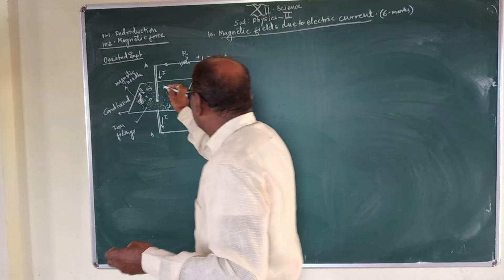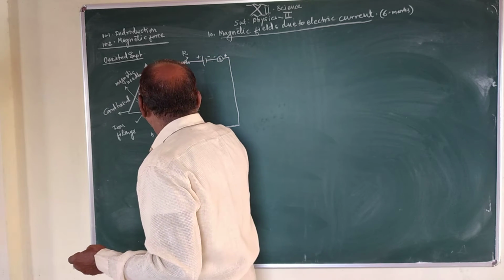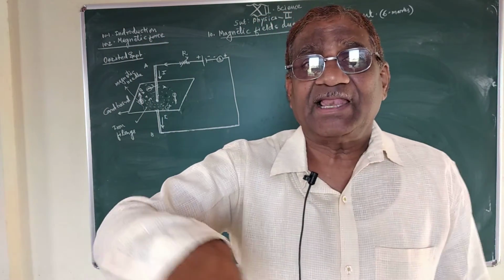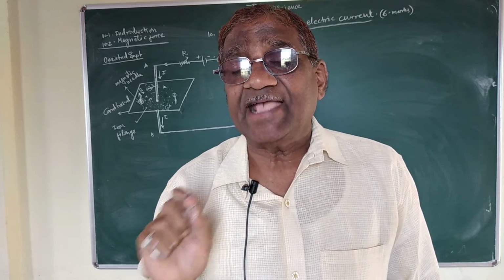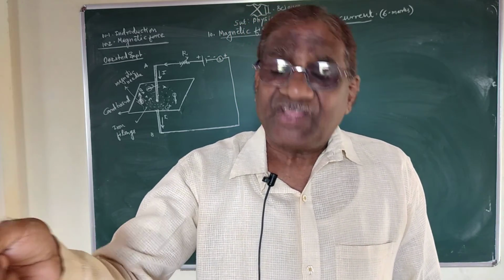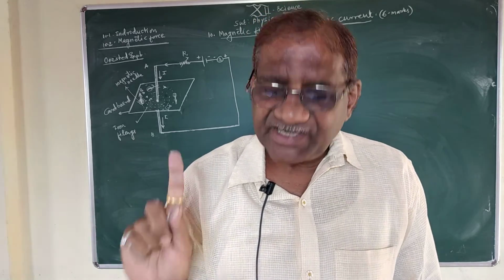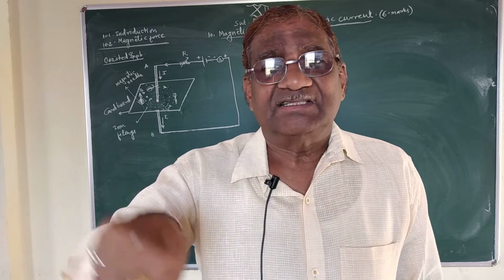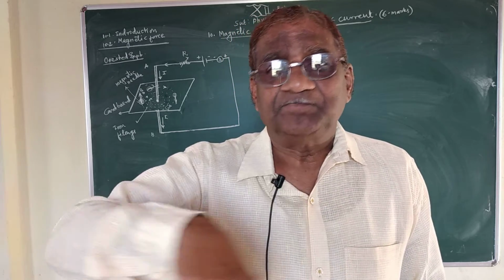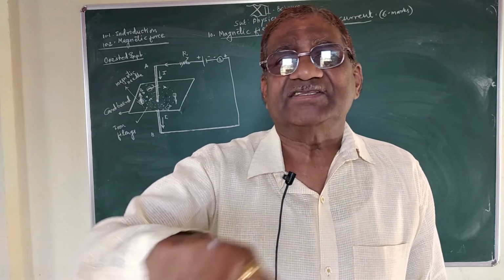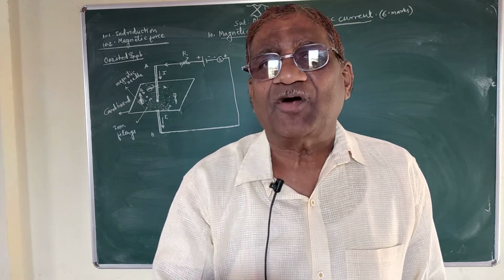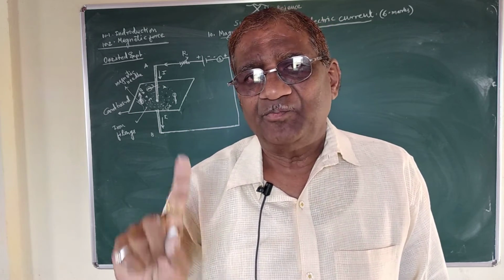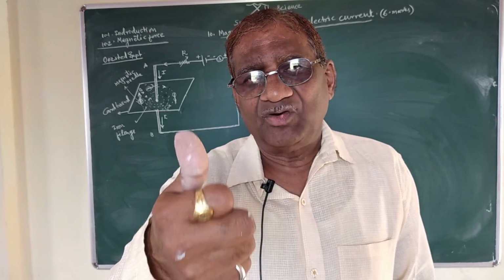So, this is the direction at this point. This is the direction of magnetic field. The direction of magnetic field is always along the tangent drawn to the magnetic line of force. If I draw a tangent to these circular magnetic lines of force, it represents the direction of magnetic field at that point, and this direction is found to be clockwise or anti-clockwise depending upon the direction of flow of electric current, either from A to B or B to A. This is the right hand thumb rule.